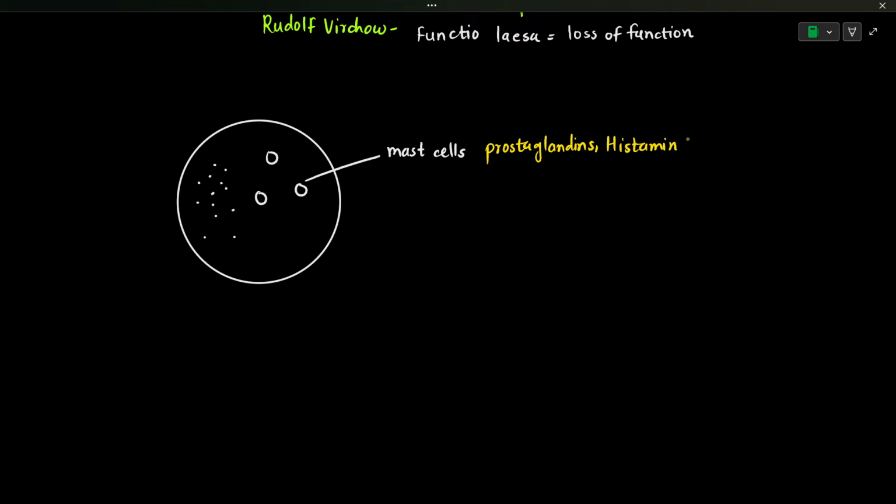So when the histamines or prostaglandins are released by those mast cells, the tissue resident cells of the immune system, these are basically vasodilators. It means these are the factors, these are the reagents which are going to dilate the blood vessels. So they are going to result in vasodilation. So vasodilation upon infection will result in rushing of the blood cells to the site of infection, right? So whatever blood vessels are there,